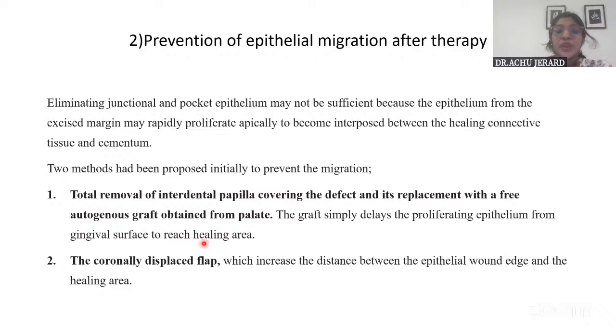One was to place the flap coronally advanced so that the distance between the flap edge and the defect space is increased, so that it takes longer for the cells to migrate, and by that time the favorable cells will repopulate the area. Similarly, another was removing the interdental papilla in that region and then keeping a graft over there. The graft simply delays the proliferating epithelium from reaching the gingival surface.